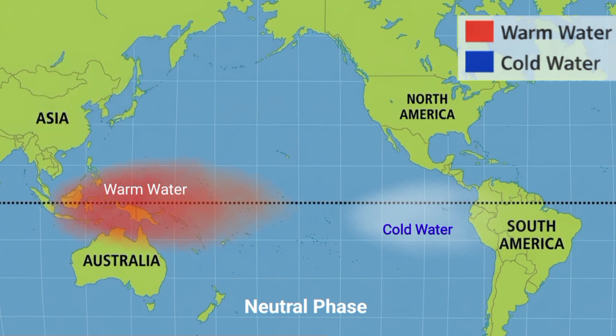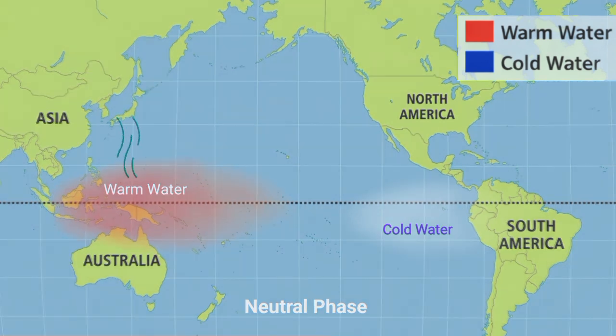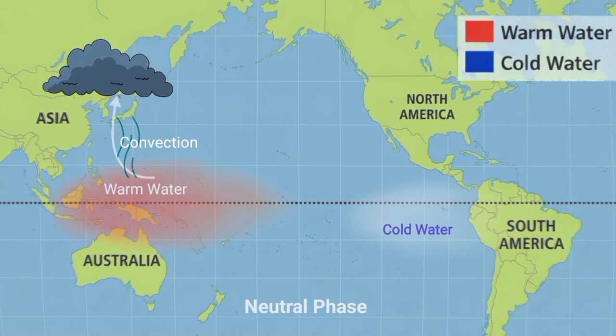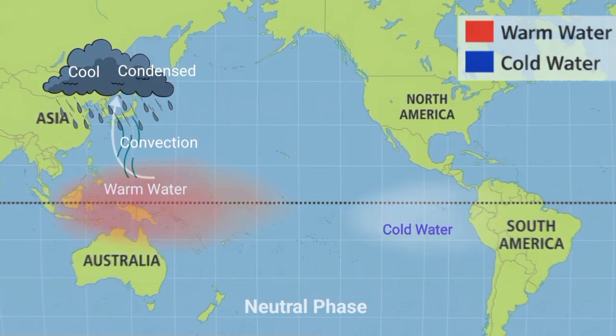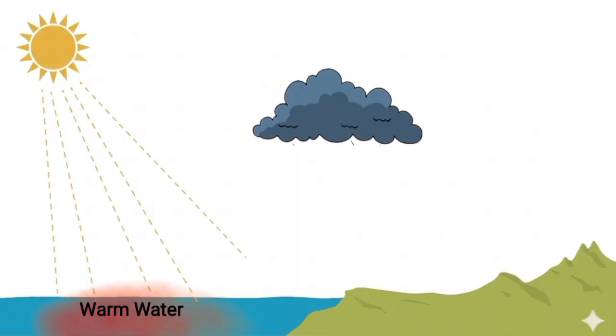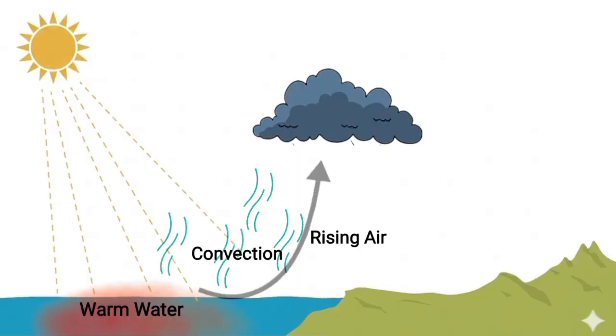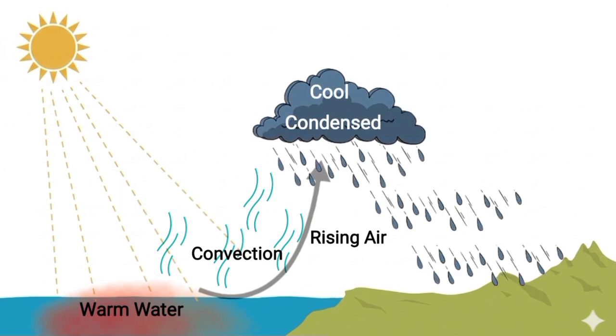Question: why does warm water cause rain? Warm water heats the air. Air becomes lighter, rises through convection and carries moisture. The rising air forms clouds, becomes cool because temperature decreases with height, and subsequently condenses. Finally, rainfall occurs. Regions of warm ocean water are associated with rising air and heavy rainfall.